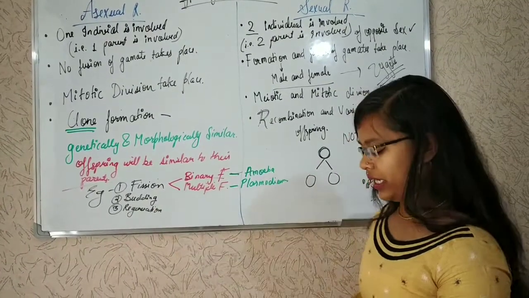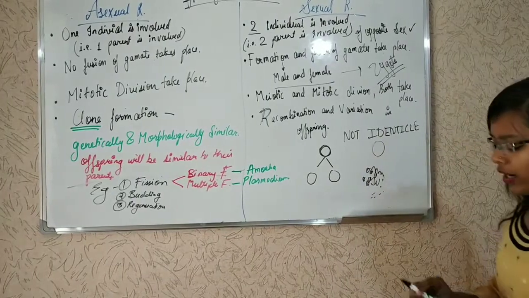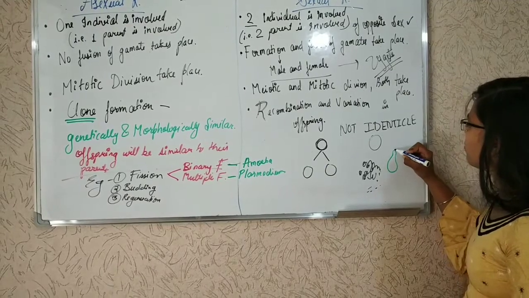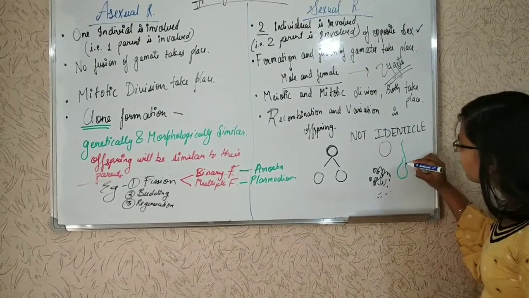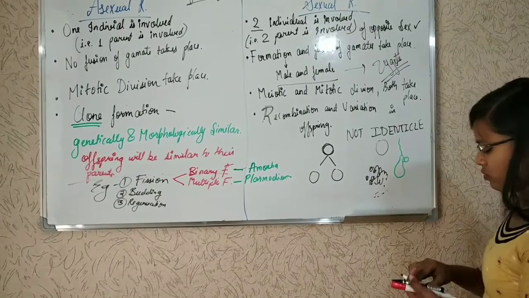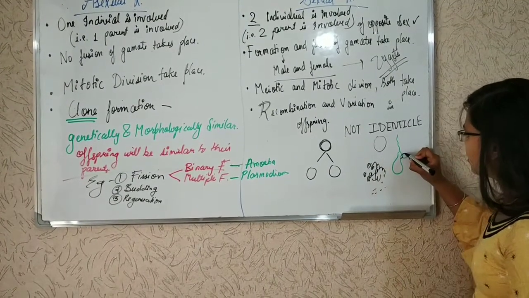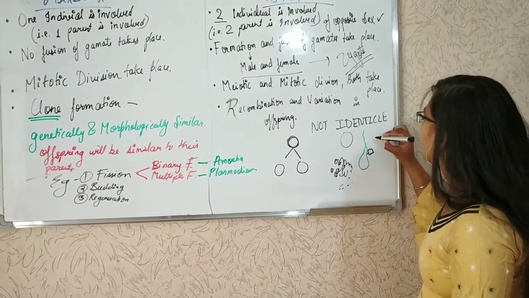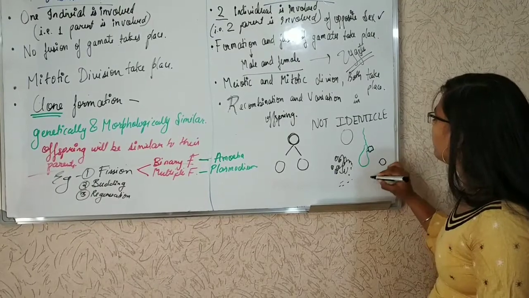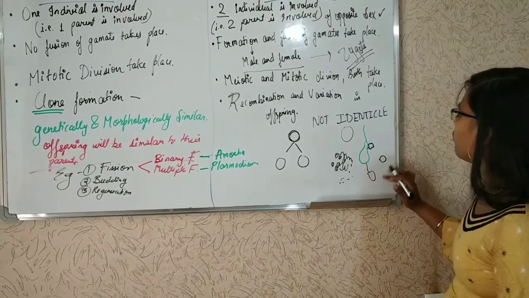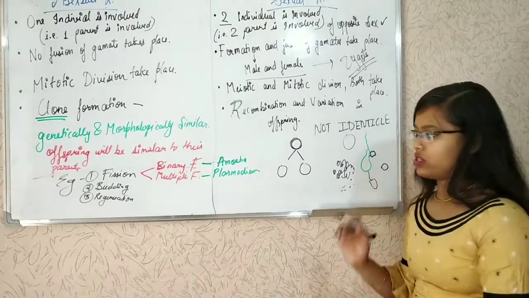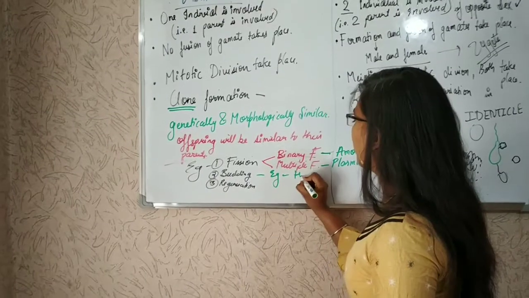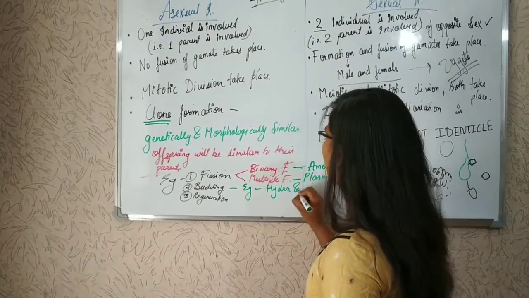If we talk about budding, what happens in budding? For example, this is one organism, hydra. A small bud is produced here, and after growth it is removed from the parent body like this, and it reproduces. So in budding we have the example of hydra, and one more example is yeast.